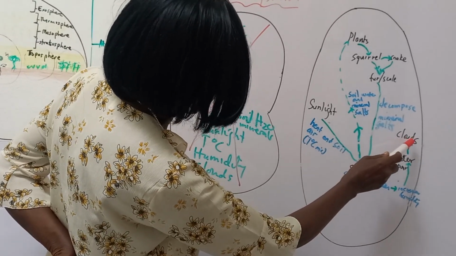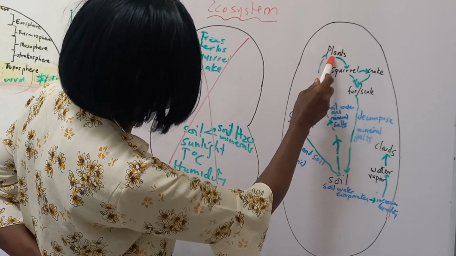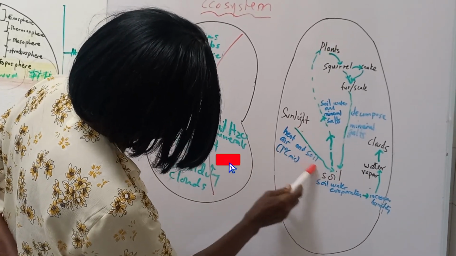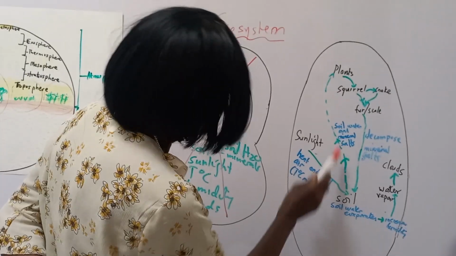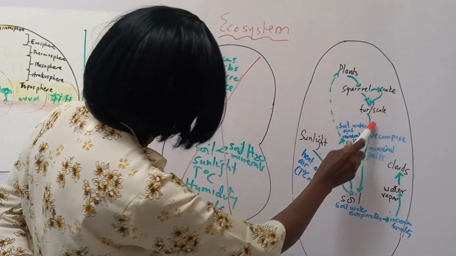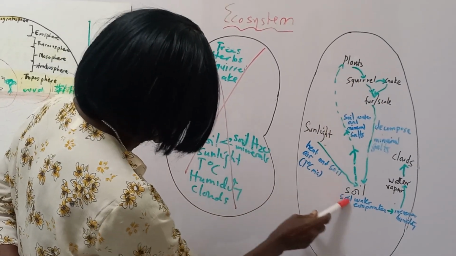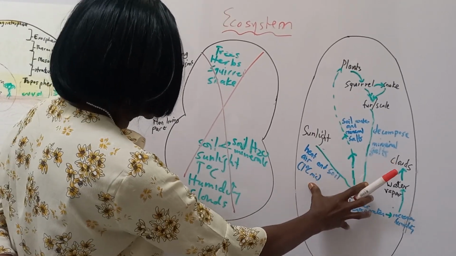The clouds will form rain, and the rain will fall on the plants, and the plants will absorb it. And then we also have sunlight hitting the soil, increasing temperature, evaporating. So we have interaction among both living and non-living parts, producing a system that's an ecosystem.